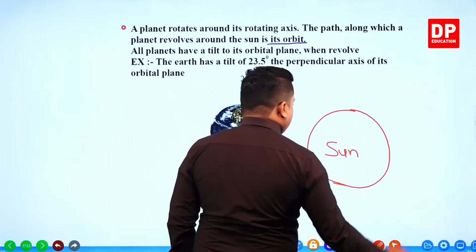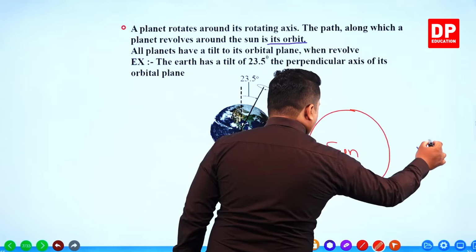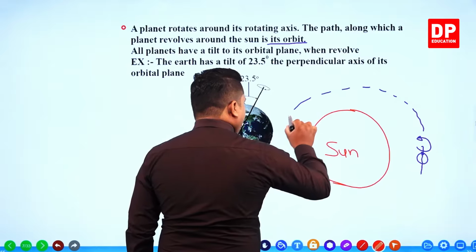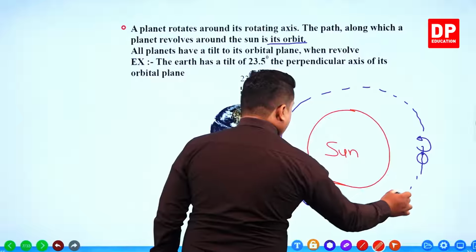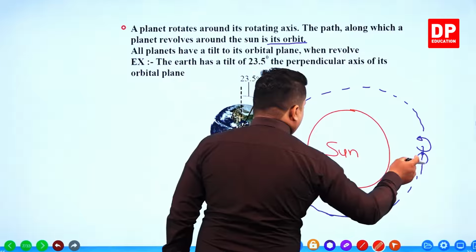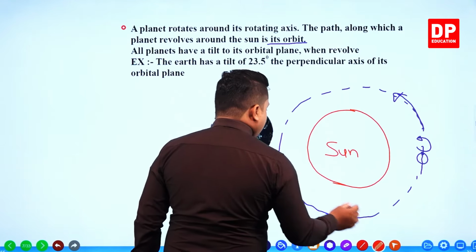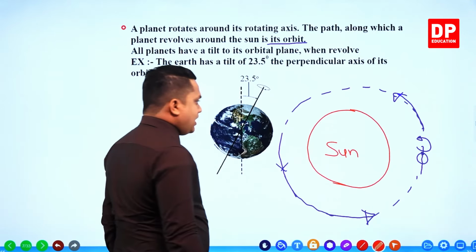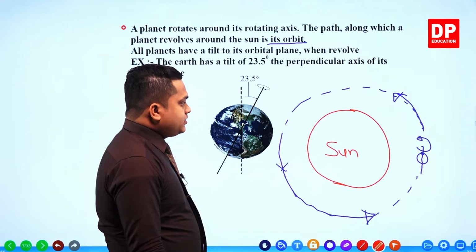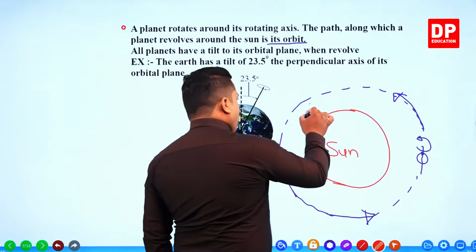Right? And this is the planet. So it rotates around itself, and it's going to move around the sun like this. So it's rotating around the sun like this. So this constant path with which the planet is going to move around the sun is called the orbit.